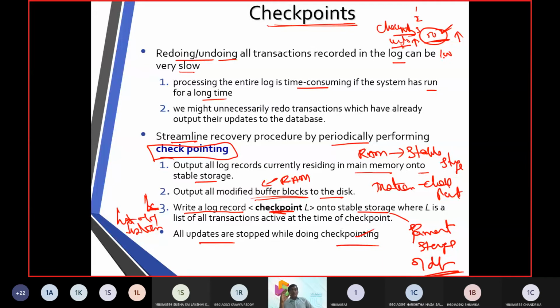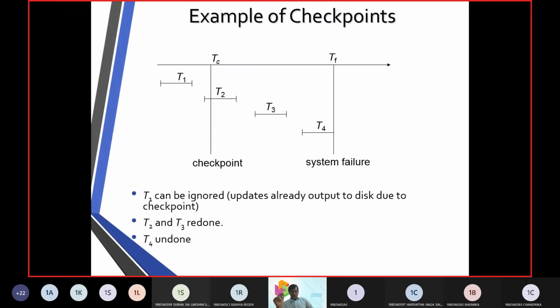Similarly, it is appended towards a write operation, and whatever transactions are there, those transactions are listed out, and that listed out operations we record as L, and in this way we point out with the check operations. So now this was a clear-cut indication of how a checkpoint is going to happen.